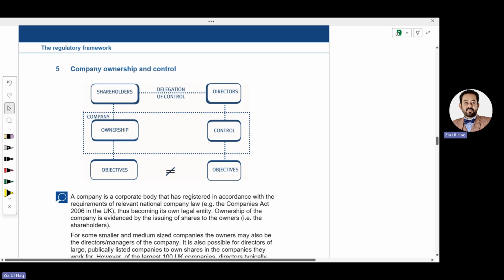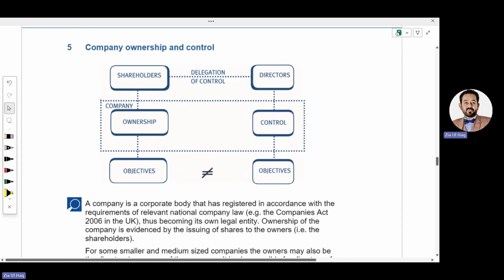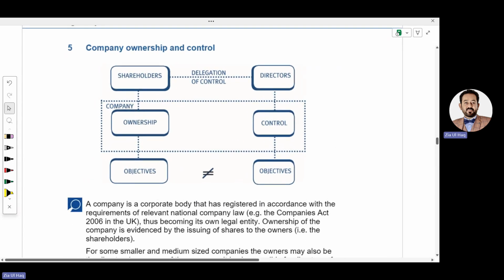There is another concept called company ownership and control, meaning a company is a separate legal entity. Company owners are shareholders, meaning shareholders are the owners, and who is managing the company? The management of the company is the directors, and they are controlling the company, and the objectives of the managers and owners are different, they are not the same. What do the shareholders want?